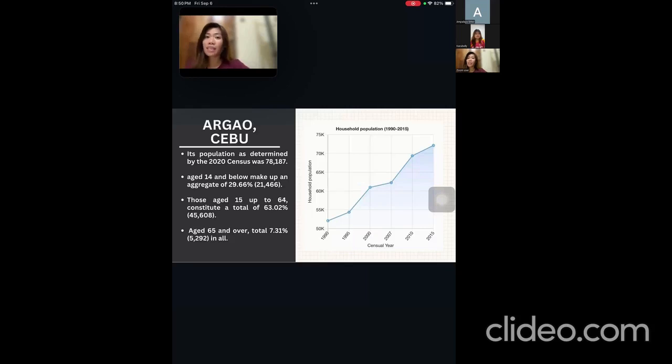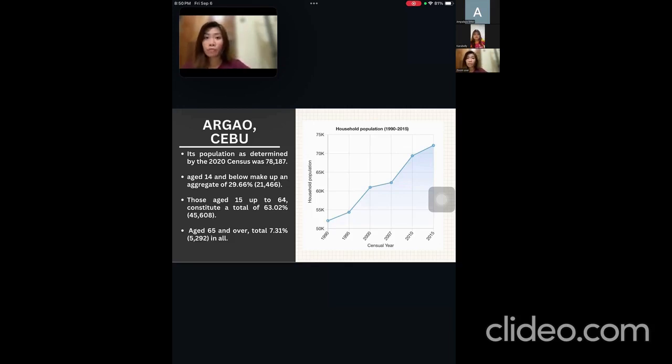Next place is Argao, Cebu. Its population as determined by the 2020 census was 78,187. The municipality has a land area of 191.50 square kilometers, which constitutes 3.87% of Cebu's total area.